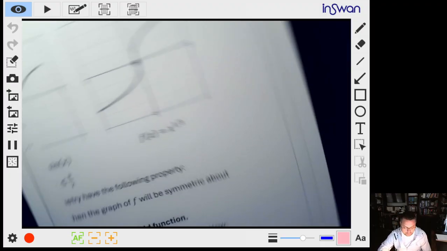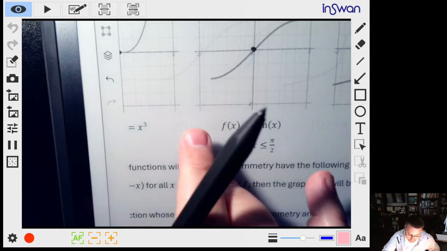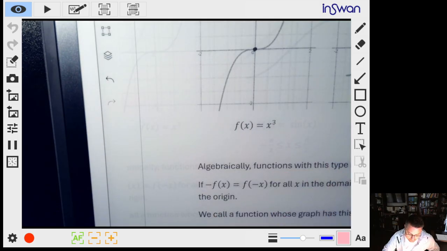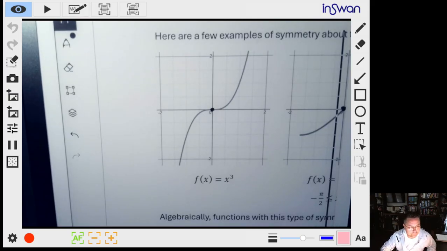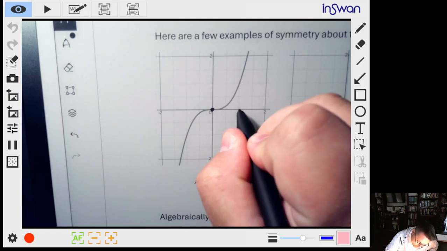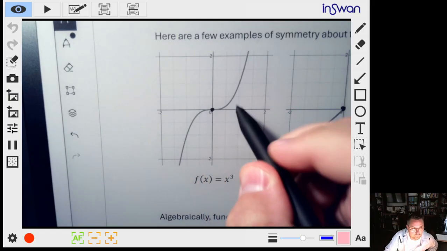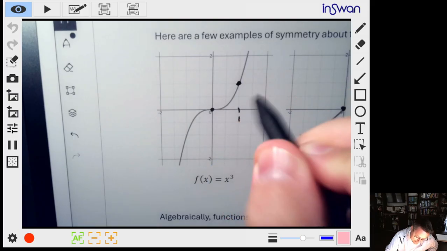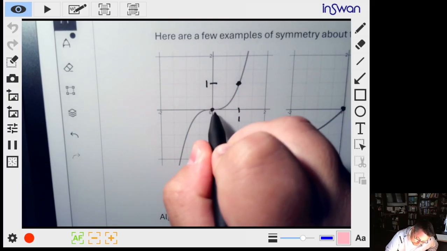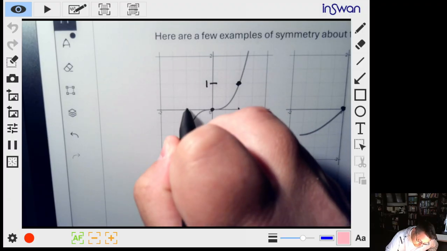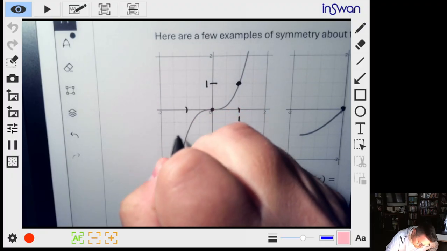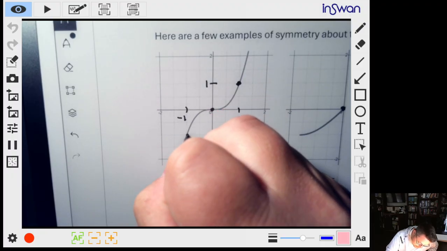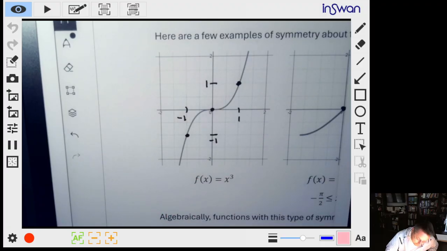Now, I want to point out, at least on one or two of these, some special points. So I want you to notice here that if I go over to 1, I have a height of 1 out. But if I go to -1, my height is -1 out.